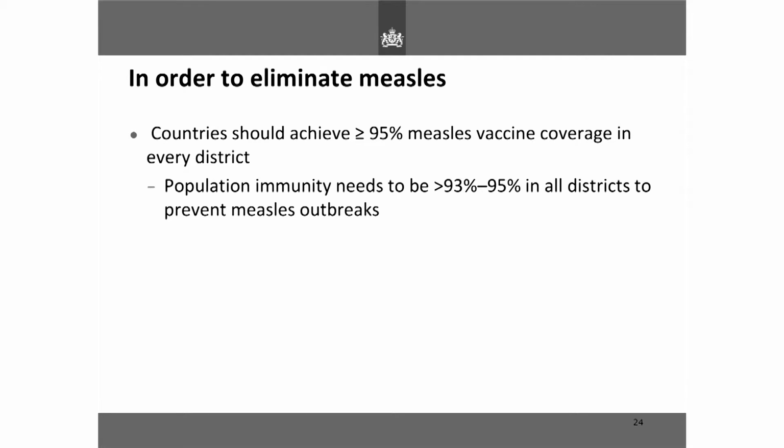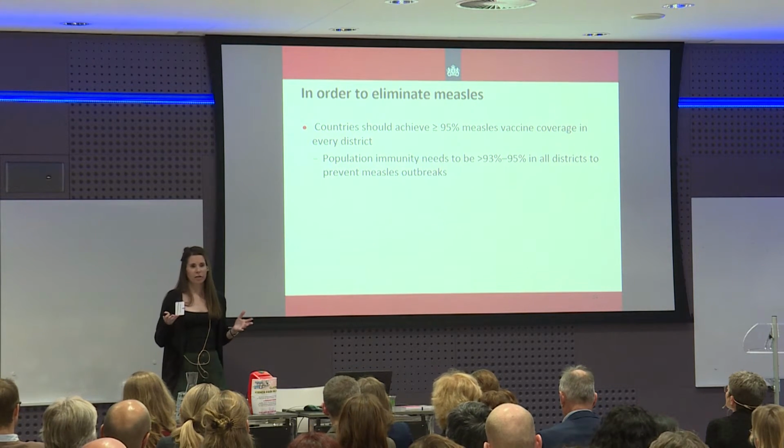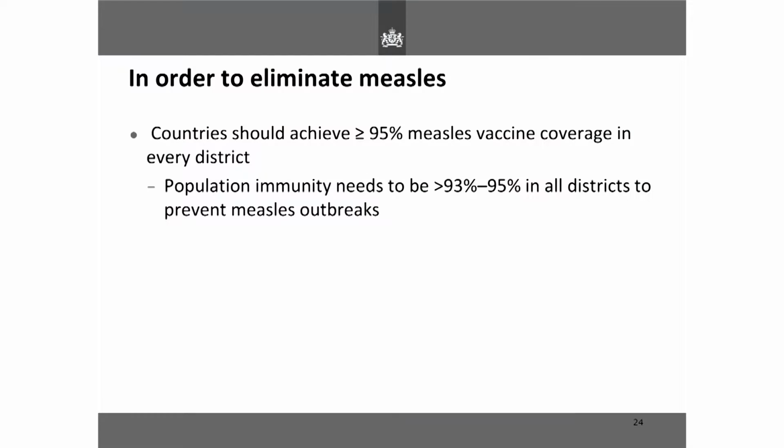Basically, the first step to eliminate measles is that countries should achieve 90% measles vaccine coverage in every district. What we mean by every district is that countries provide estimates where they say that they have 95% coverage, but they could have areas or pockets where they have much lower coverage than 95%. So that's why you need to understand that the population immunity needs to be slightly higher to prevent measles outbreaks.